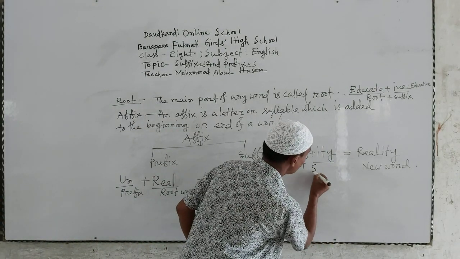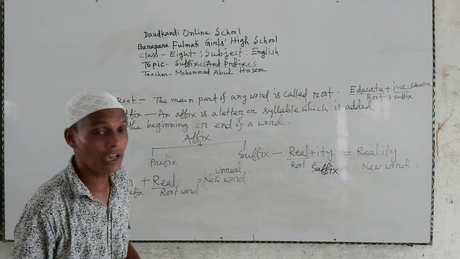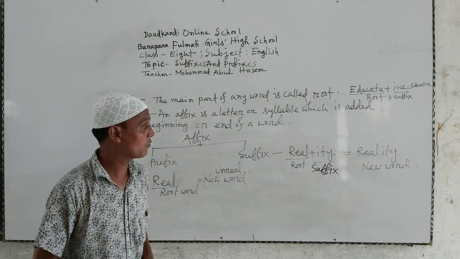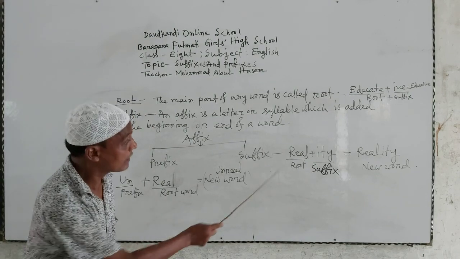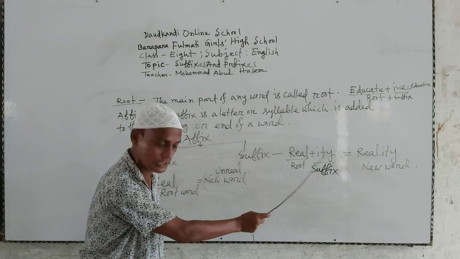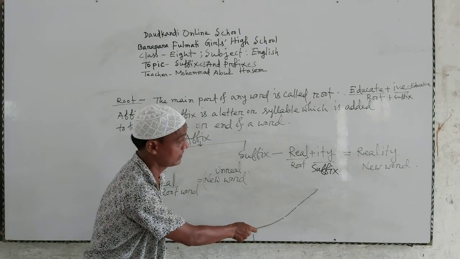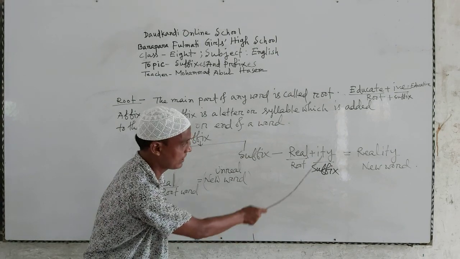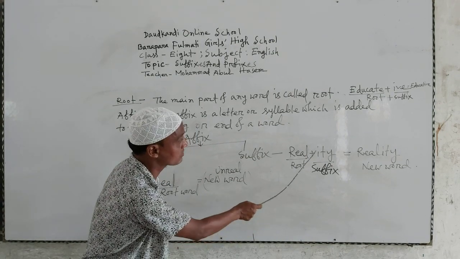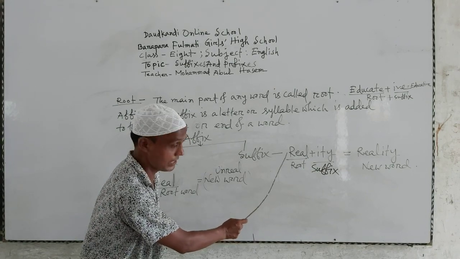Here ity is the suffix. Sorry, dear students, I have written a wrong letter. The correct letter will be ity, and it's okay. The letter is okay, but what I wrote is not okay. Here ity is a suffix, because ity is added after the word real.